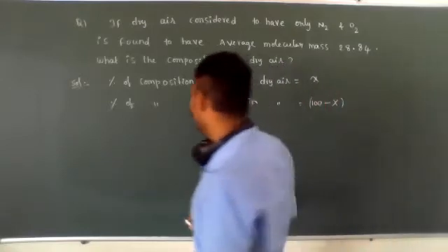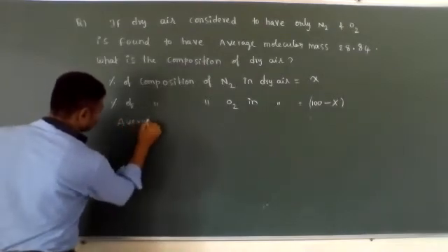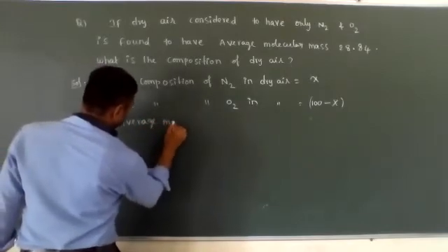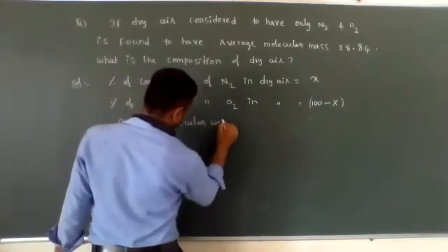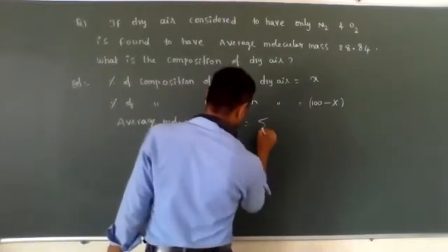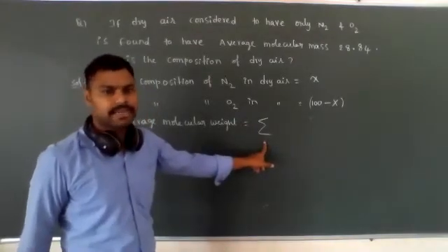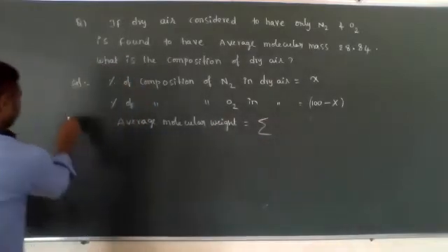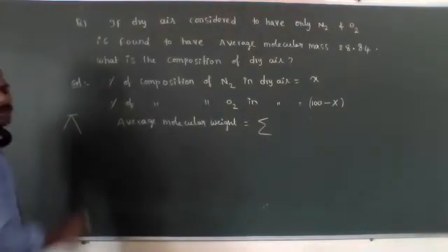Now you have to use the formula. Average molecular weight is equal to sigma. What is the symbol? This is called sigma. Sigma, that symbol represents the addition. The pi symbol, we know very well, is used for multiplication.